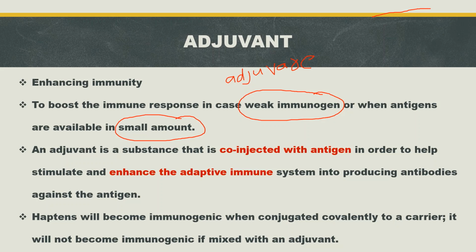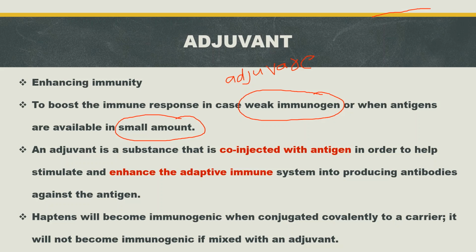So this adjuvant will help the antigen, increase the adaptive immune response, and help to produce more antibodies against that particular antigen. So the function of adjuvant is enhancing immunity, that is a helper.